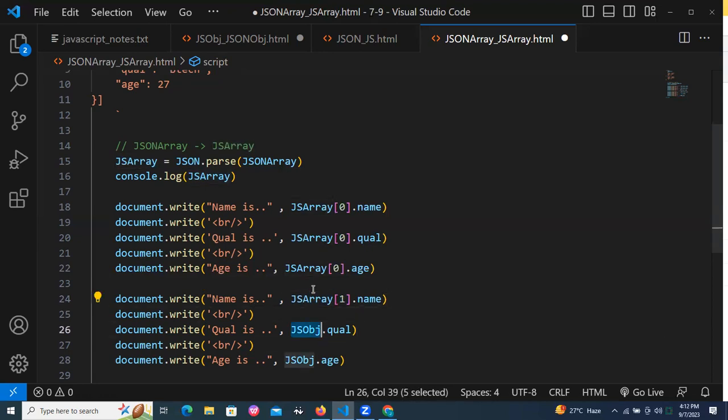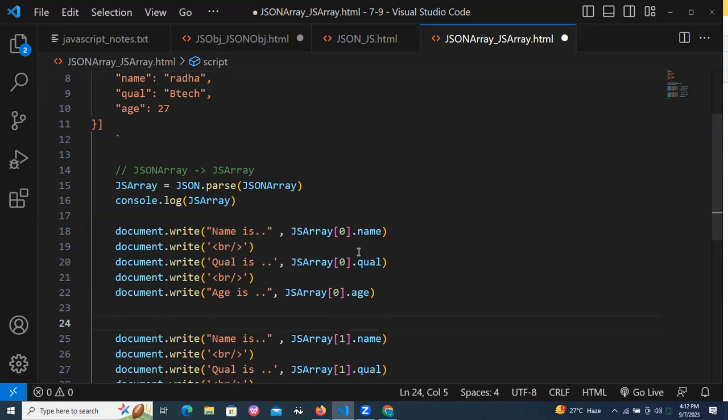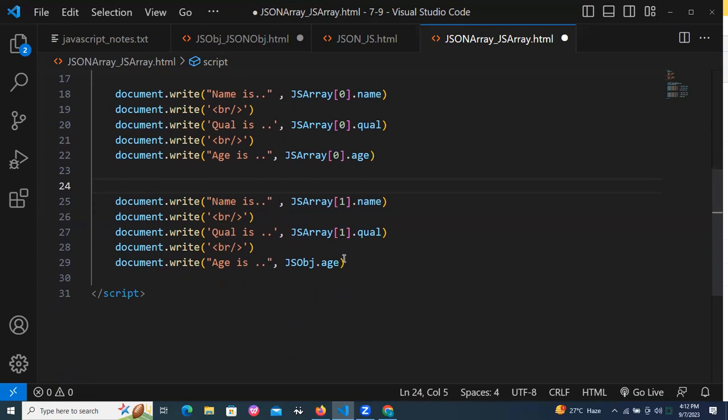And again JS array of 1 dot 1 of qualification. See, 0 reference values I printed already. Now I'm trying to print 1 reference values. We have only 2 values or 2 objects inside the array. JS array of 1 of each.